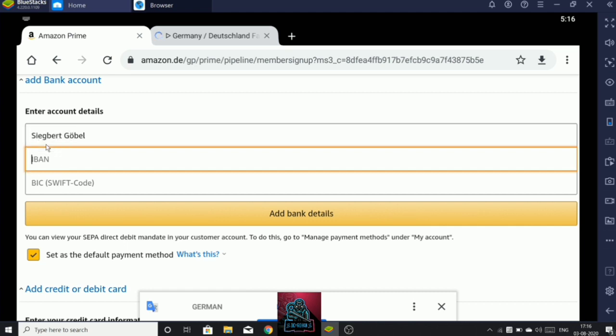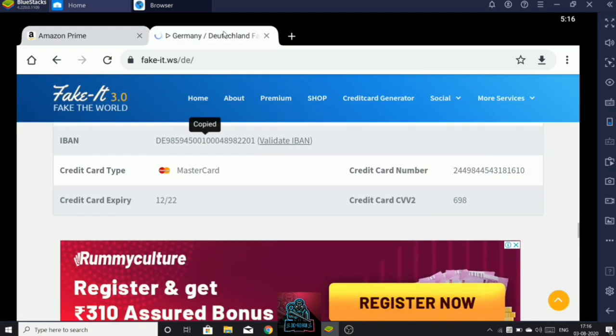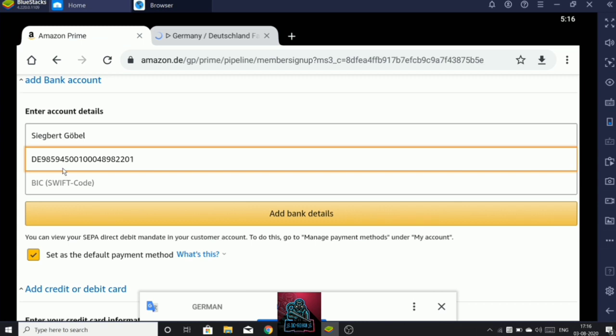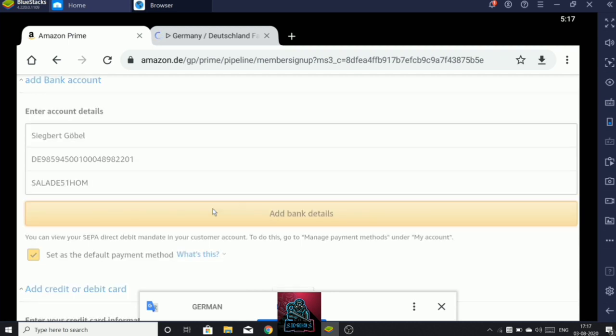Yes, here's the IBAN. Now I need the BIC: SADLAD51HOM. First let me try to paste. Okay, SCA, it's not pasting. SCA LAD51HOM, right? It's correct. Okay, add the bank details.